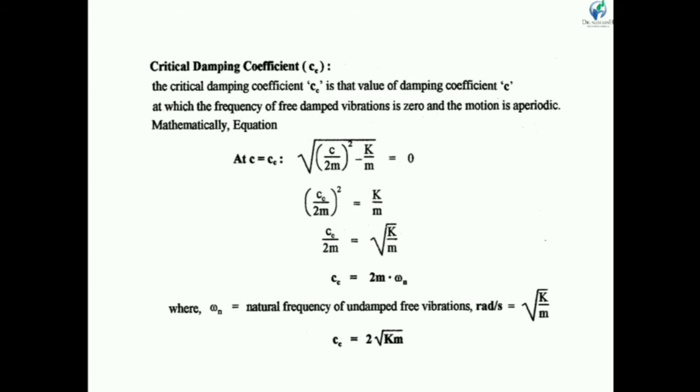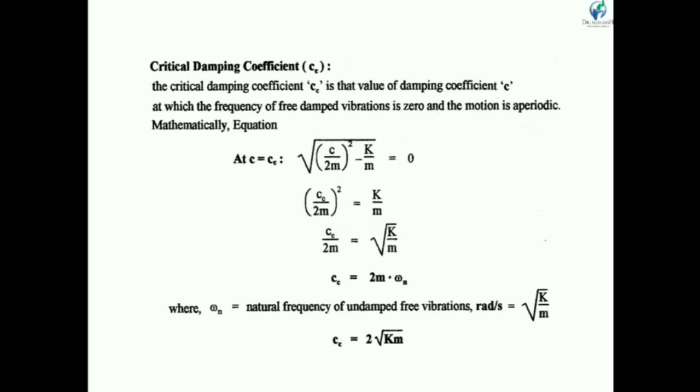Now let us understand critical damping. Critical damping is denoted as cc. It is the value of the damping coefficient c at which the frequency of damped free vibration is 0 and the motion is aperiodic. So critical damping is the value of damping coefficient c at which the frequency of damped free vibration becomes 0.